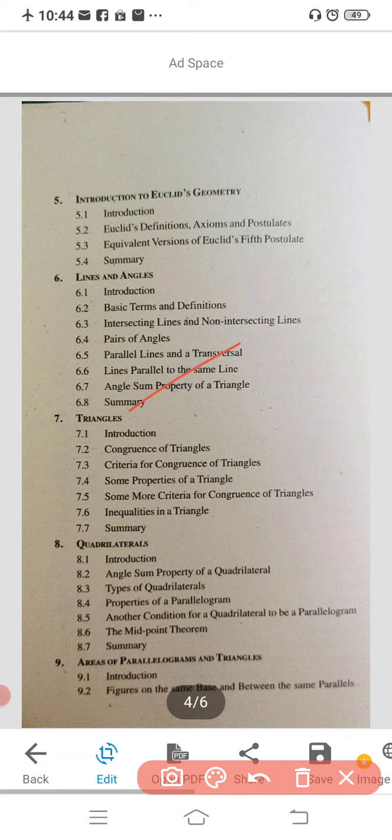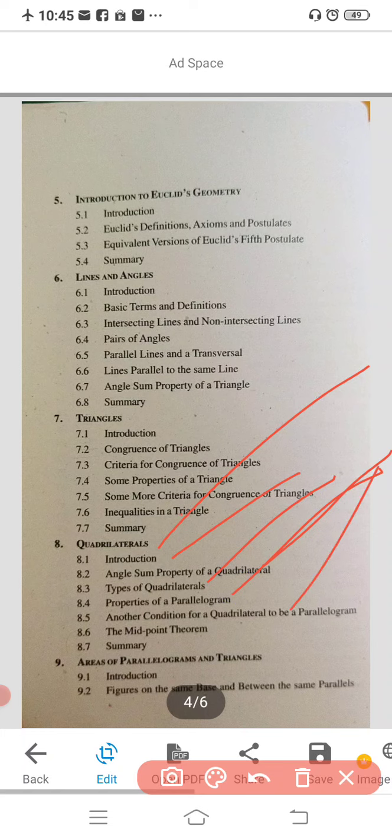In the triangles part you are going to study the introduction part, congruence of triangles, criteria of congruence of triangles, some properties of triangles, some more criteria for congruence of triangles, and inequalities in triangles. And after that you are going to study quadrilaterals: the introduction part, angle sum property of a quadrilateral, types of quadrilaterals, properties of a parallelogram, another condition for a quadrilateral to be a parallelogram, then the midpoint theorem. So this is a new concept in the quadrilateral, that is the midpoint theorem.